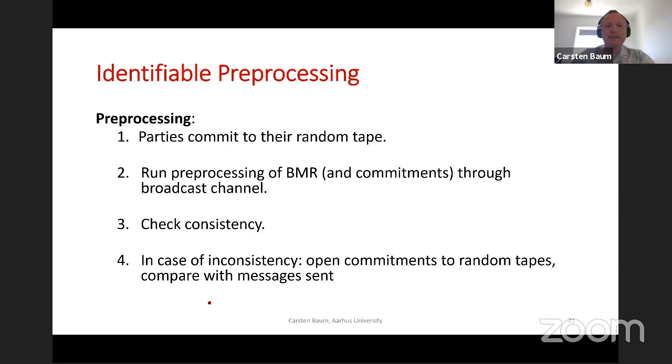In the end, if there's any inconsistency, they open the commitments to the random tapes and compare that the messages they sent were generated correctly. It turns out the overhead of doing this is not that big, and we quantify it in our paper.